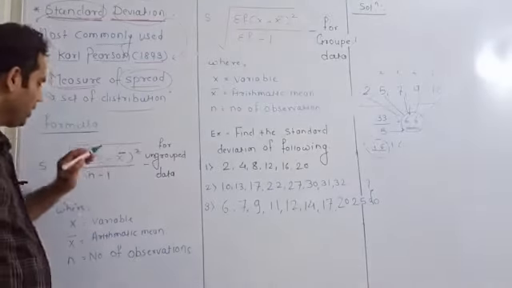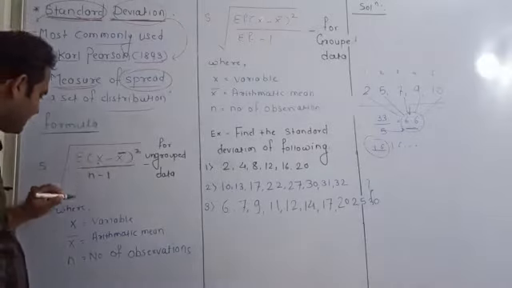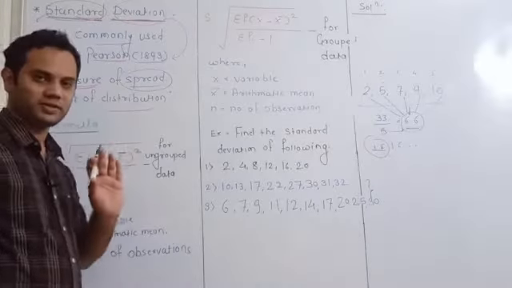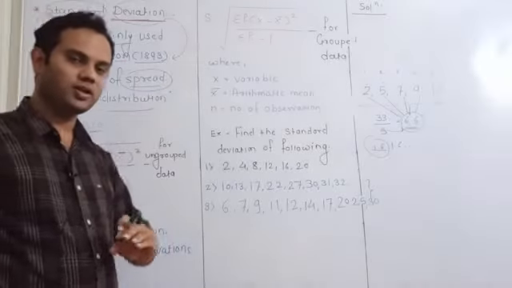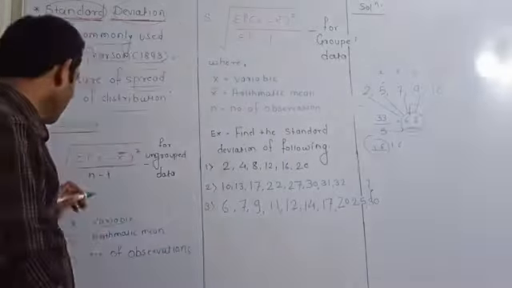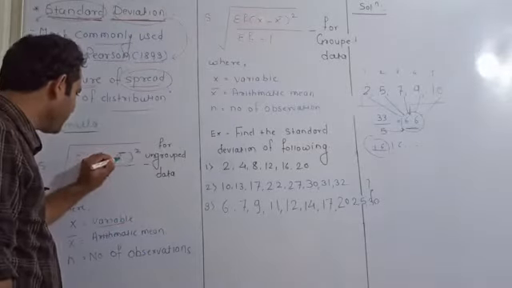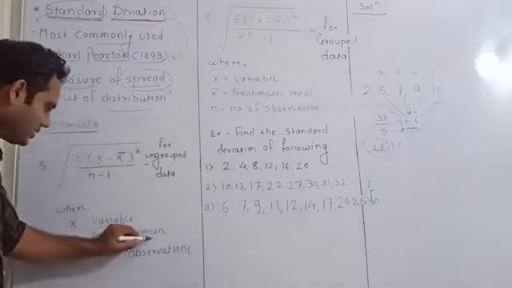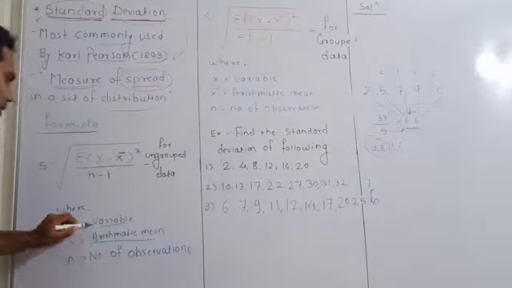Where x is your variable or individual observation, and x bar is nothing but the arithmetic mean.